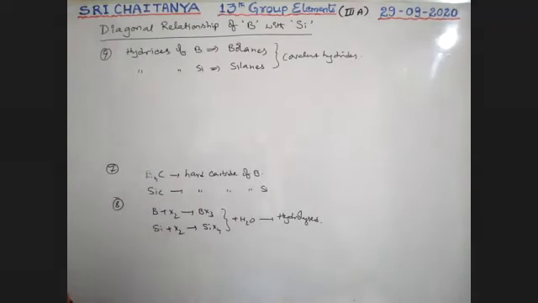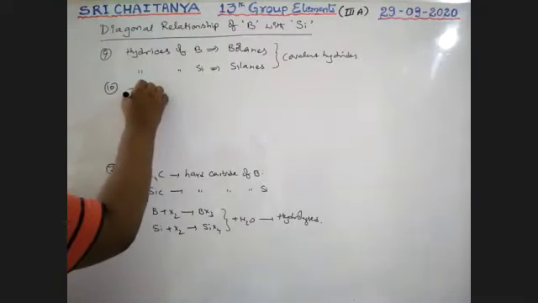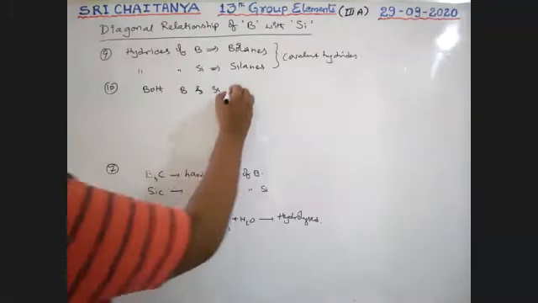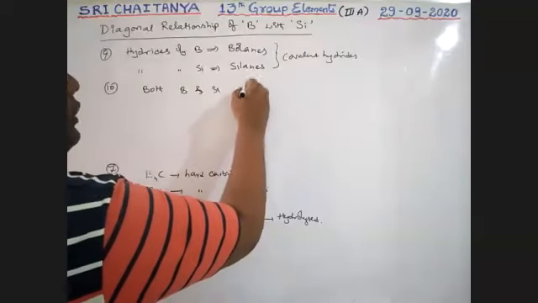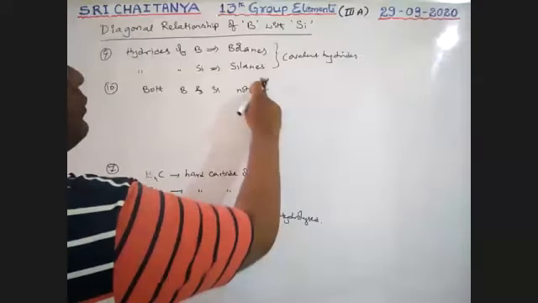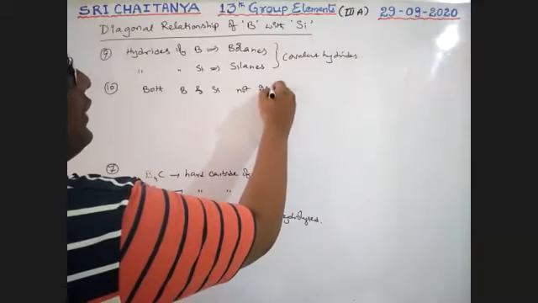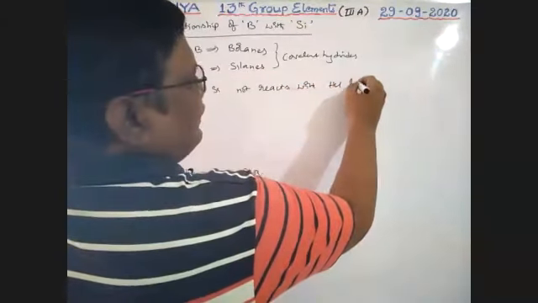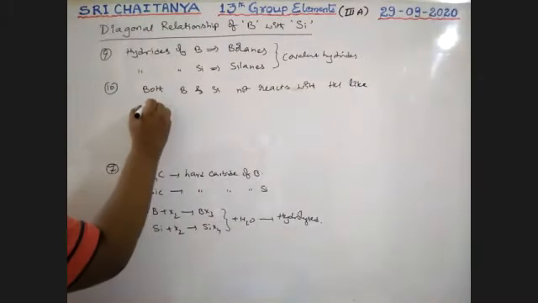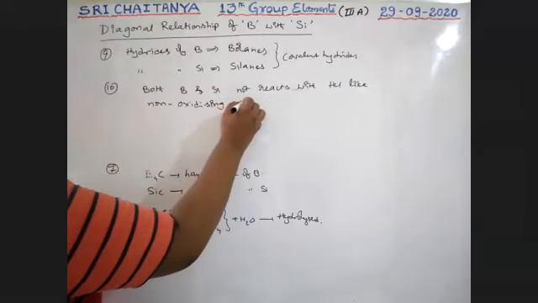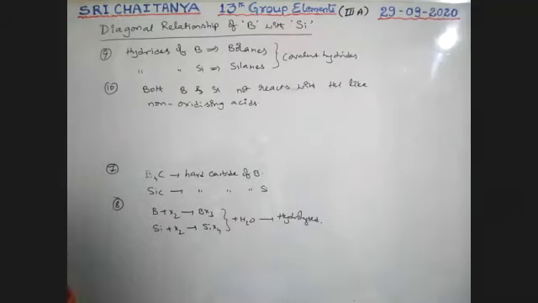Okay. Next, both boron and silicon do not react with HCl like non-oxidizing acids. So both these do not react with non-oxidizing acids like HCl.